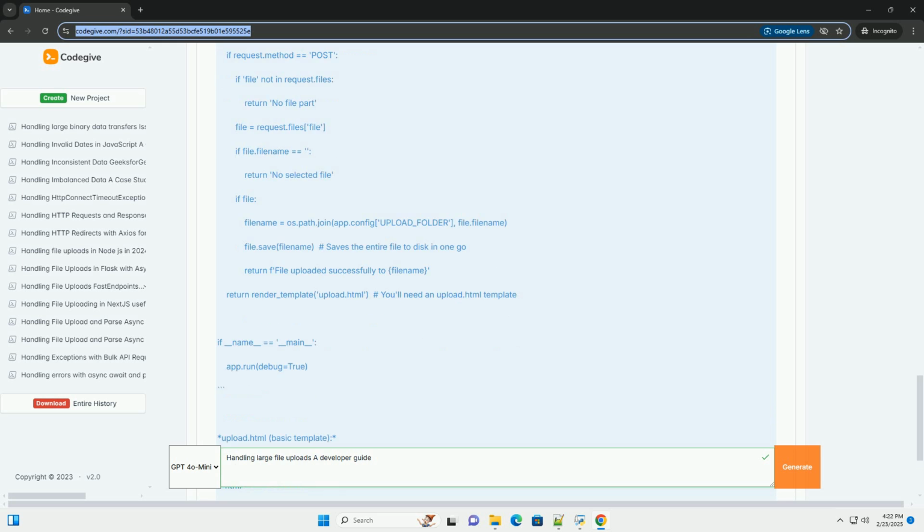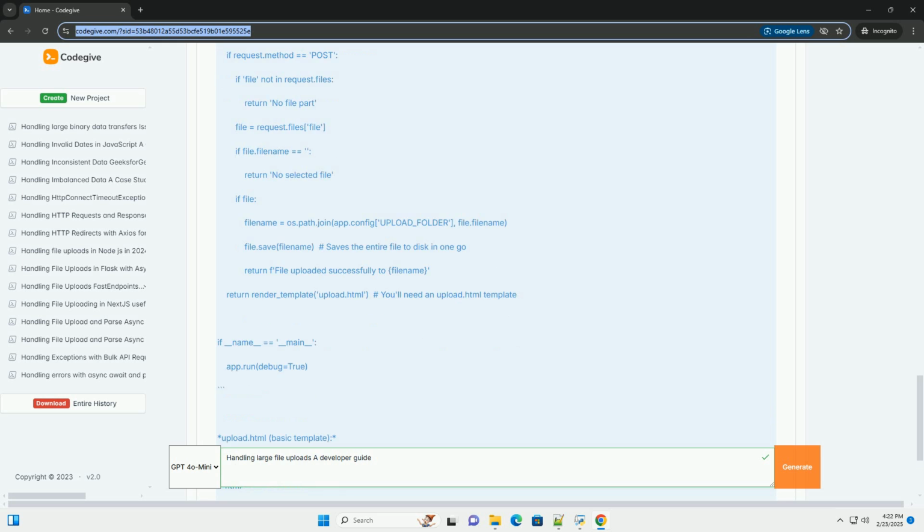Content type: always set the content type header in the request to the correct MIME type of the file. This is essential for proper server-side processing. Error handling: implement comprehensive error handling to gracefully handle network interruptions, invalid file types, and other potential issues. Security: implement proper file validation and sanitization to prevent security vulnerabilities.